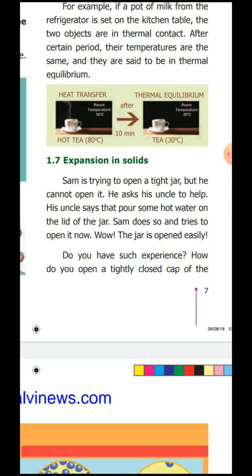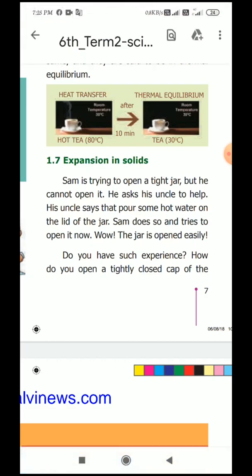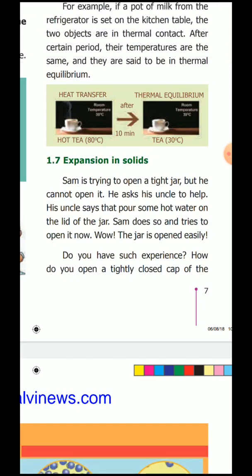So here most substances expand when we heat them. Most substances contract when we cool them. While we cool the substance it contracts, while we heat the substance it expands. It is the process where a body expands in size and shape. When we heat the lid, the body will expand in size and shape. So when an object is heated, its size and shape expand.